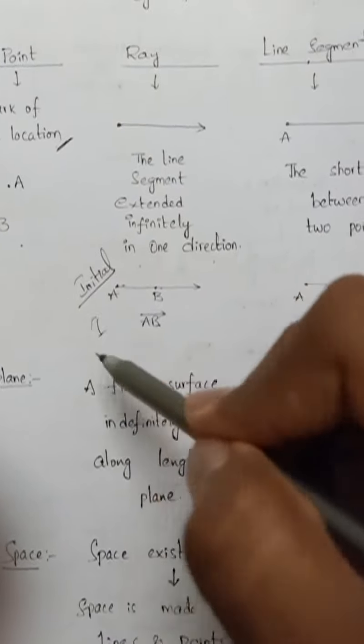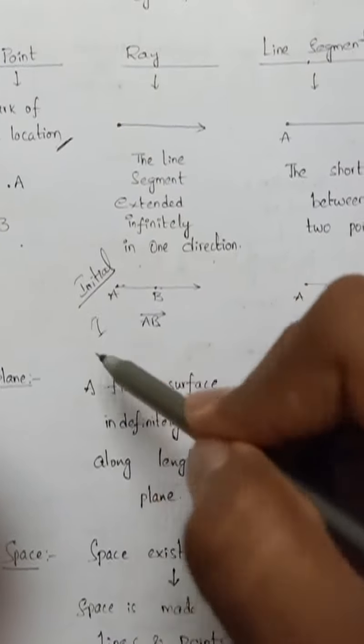That's why angle AOB and angle AOC are adjacent angles. If you see the other diagram, here P, Q, R are points. Here are two angles: PBR has vertex B, and QOP has vertex O. So both vertices are different, and the first condition fails. That's why these two are not adjacent angles.